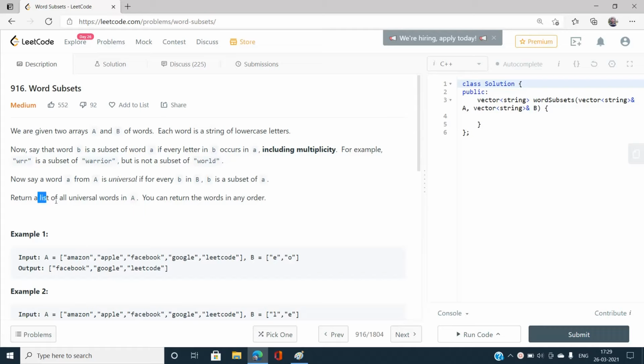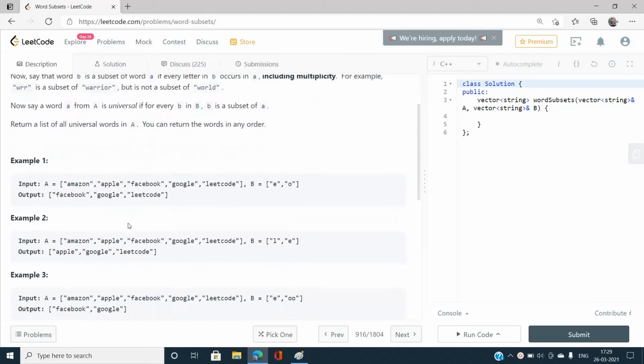Return a list of all universal words in A. You can return the words in any order. Okay, so there you can see here, in array B we have the strings "e" and "o". You can see "facebook" is a universal string, because for all the strings in array B, E is present in the word facebook, and its frequency is less than or equal to the frequency of E in facebook.